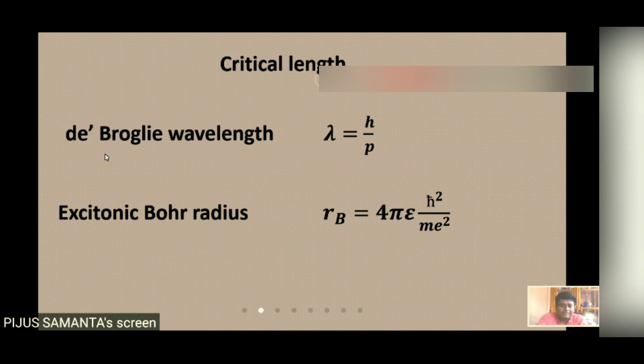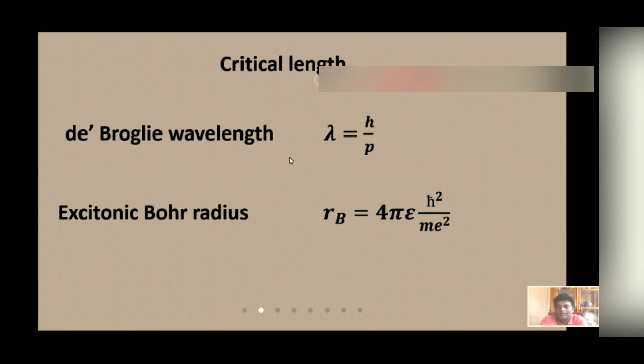And what is an exciton? I will discuss it in the coming session, when I shall discuss the optical properties. In brief, suppose we have an electron in the valence band, we supply energy so that it goes to the conduction band.